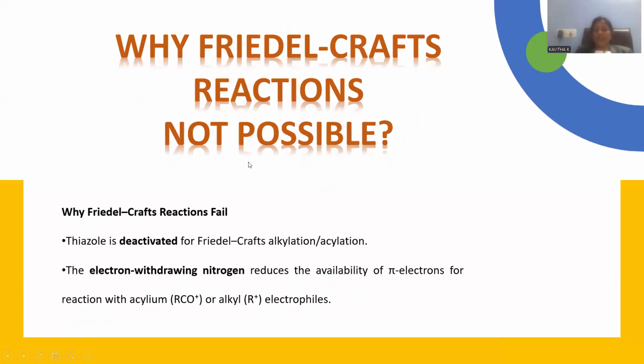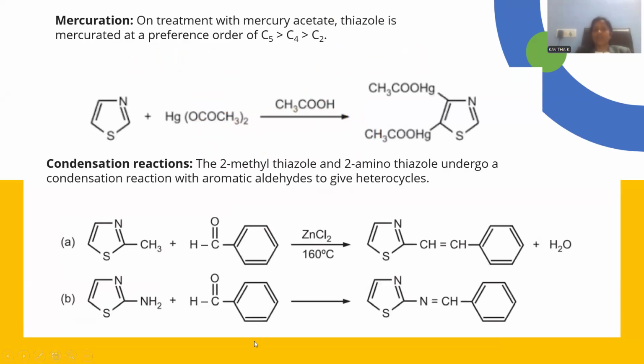Why may the Friedel-Crafts reaction not be possible with this thiazole molecule? The reason behind this is the deactivation of the ring towards the Friedel-Crafts reaction. You can observe in the heterocyclic compound thiazole, nitrogen is an electron withdrawing atom that is able to drag the entire pi electron cloud towards itself, and sulfur is also sufficiently electronegative, so the electron cloud will be slightly displaced towards these two electronegative atoms. Whenever an electrophile is coming, sufficient electron density may not be available. That's the reason why there is no probability for this kind of Friedel-Crafts reaction.